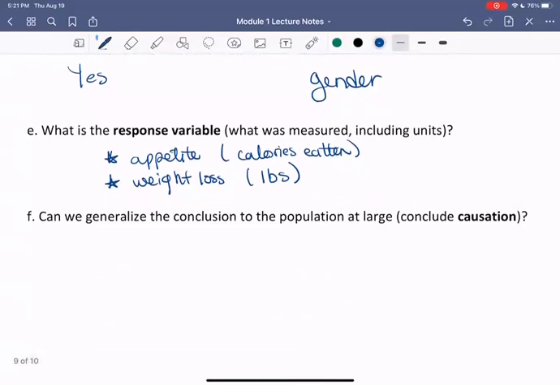Can we generalize the conclusion to populations at large? Can we conclude causation? This is an experiment, so yes. When we have an experiment is when we can show causation.